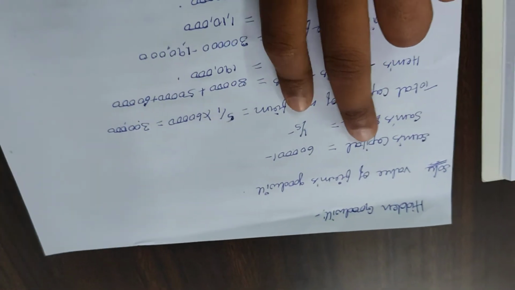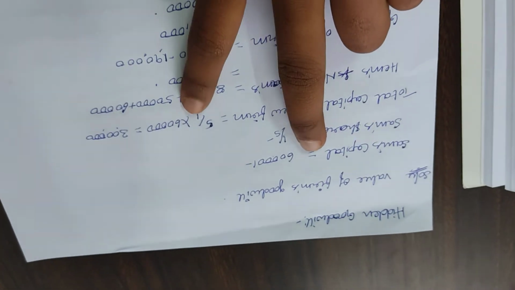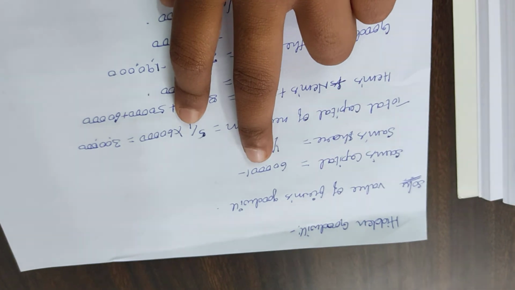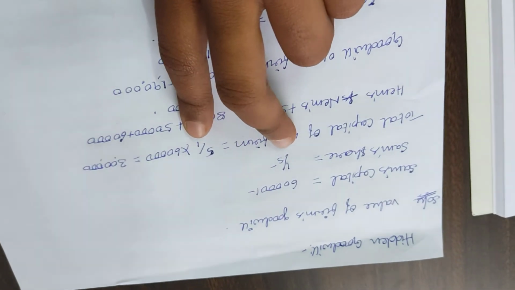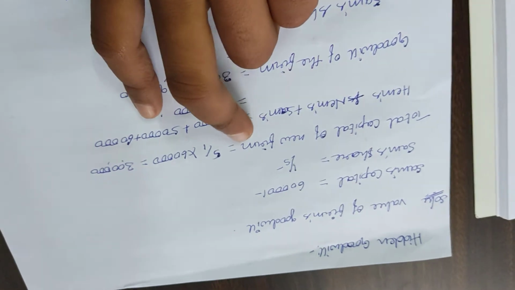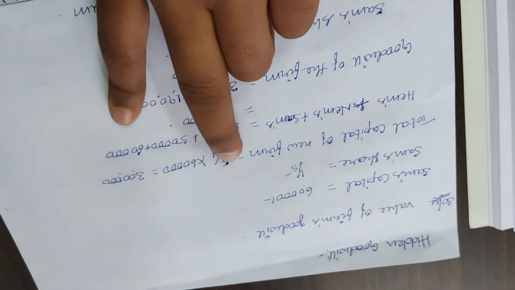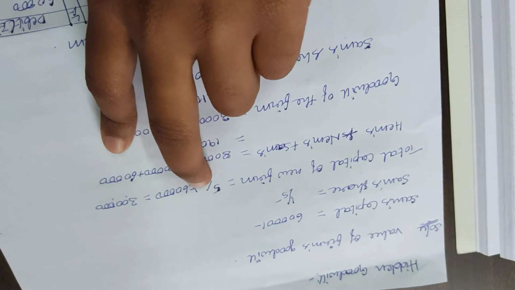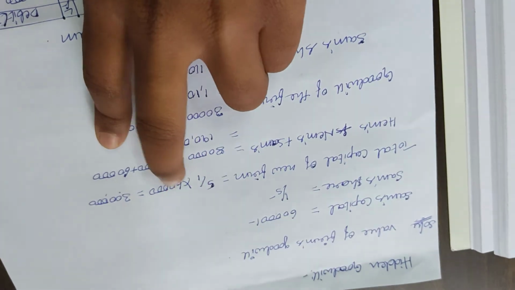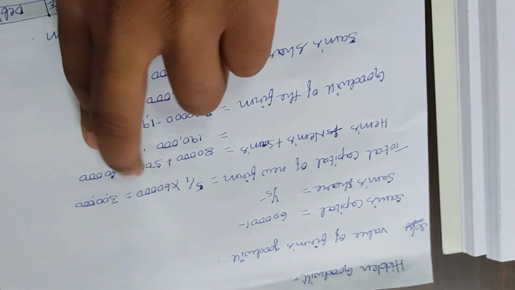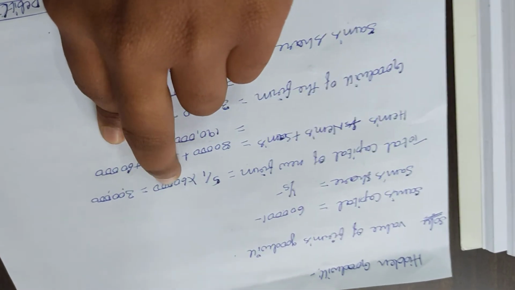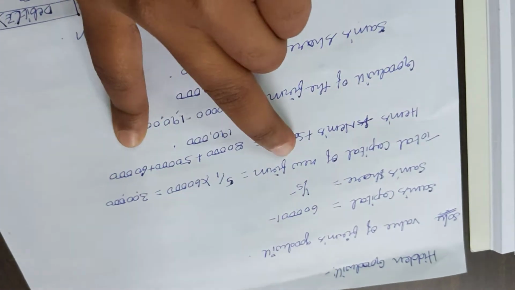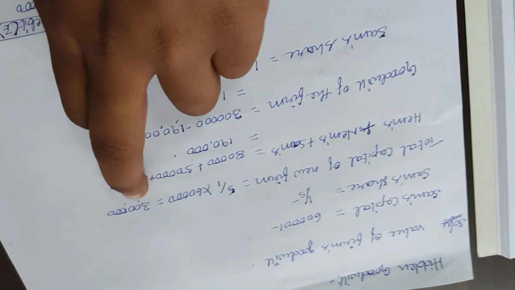The value of the firm's goodwill we have to calculate. What is Sam's capital? He is a new partner. He brought 60,000 as capital. What is Sam's share? He is admitted for a 1/5 share. So the total capital of the new firm: we reciprocate the share of the new partner, that is 1/5. When we reciprocate, it comes to 5/1 into 60,000, the capital brought by the new partner. So it comes to 3 lakh. Now the total capital of the new firm is 3 lakh.